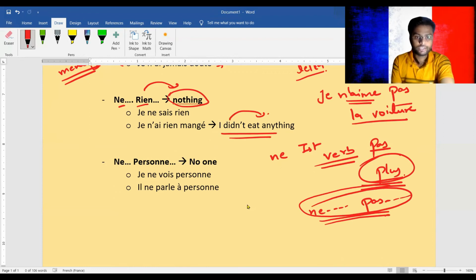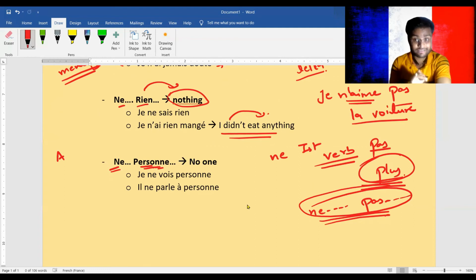Now, ne and personne. Since there is a person, it's clearly observable that here we are talking about a person, a man. आदमी की बात कर रहे हैं. आदमी means humans, की बात हम यहाँ कर रहे हैं. We are talking about humans here. All right. Je ne vois personne.